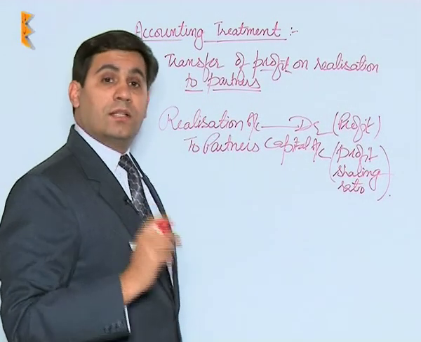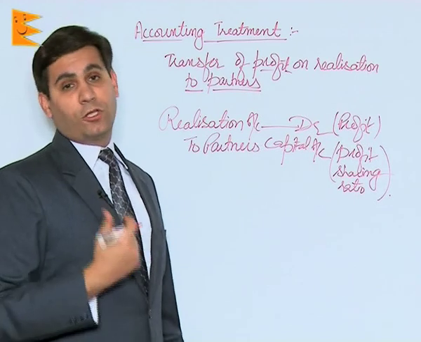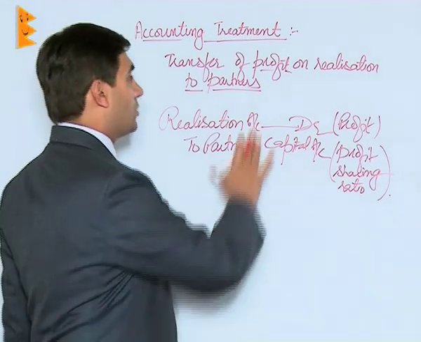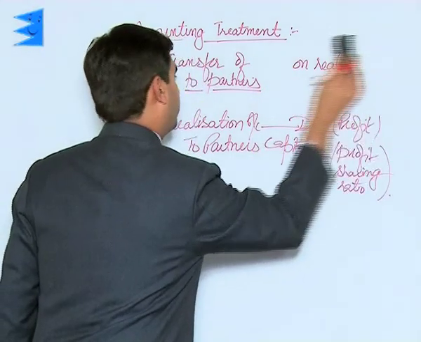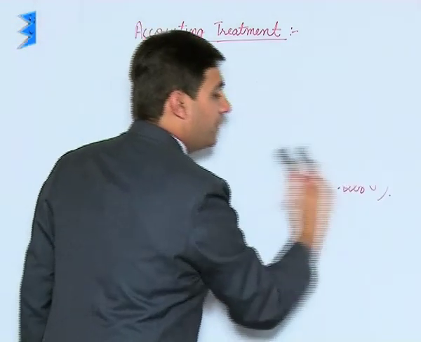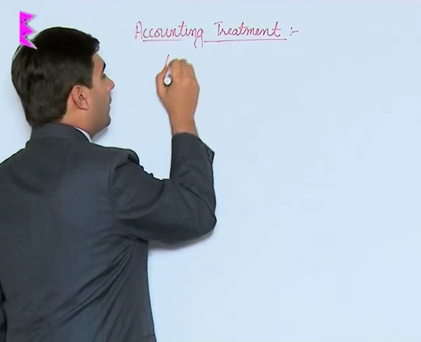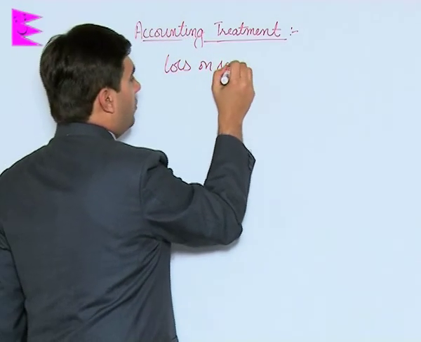Now students, there can be a situation in which there was loss on realization. So in case there is loss on realization, the entry would be reversed.